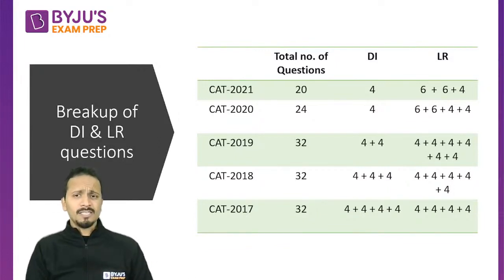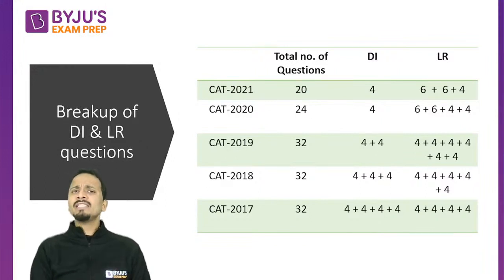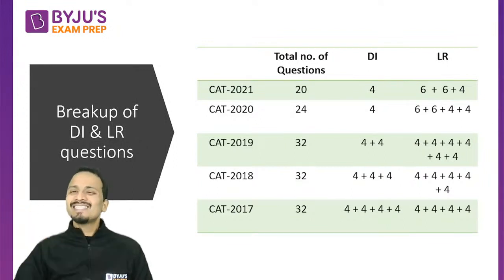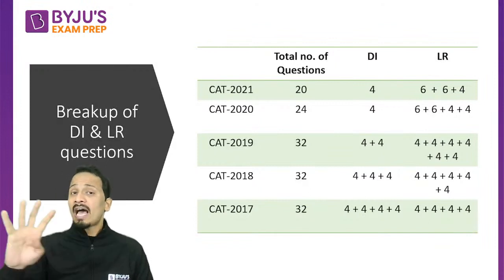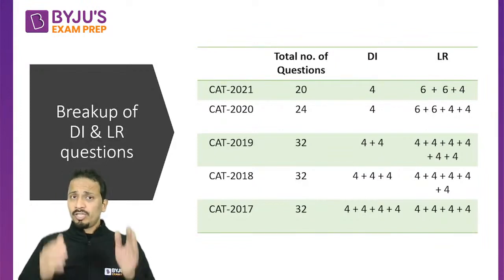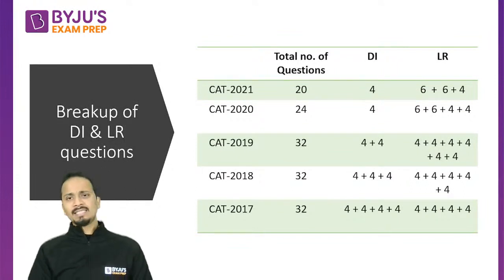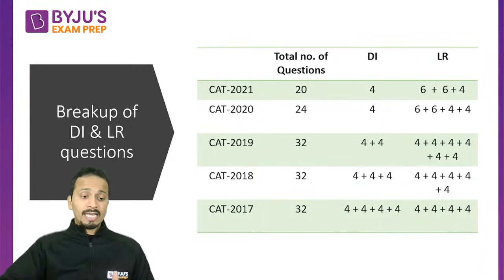So I took CAT this year. Mine was slot 1, and I could find only 1 set having 4 questions in data interpretation and the remaining 16 questions were on logical reasoning. These 16 questions were not divided into sets of 4 questions each. There were 2 sets having 6 questions each, and there was 1 set having 4 questions in logical reasoning. In data interpretation, there was exactly 1 set having 4 questions. So like I've already mentioned, the CAT is drifting more towards the logical side